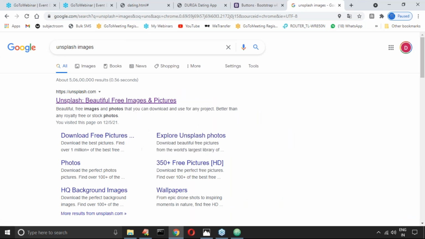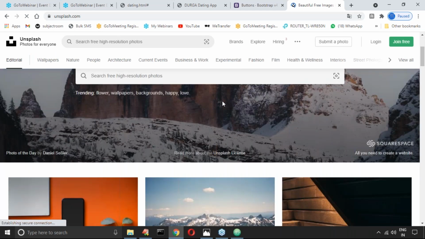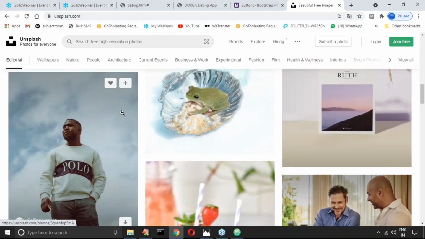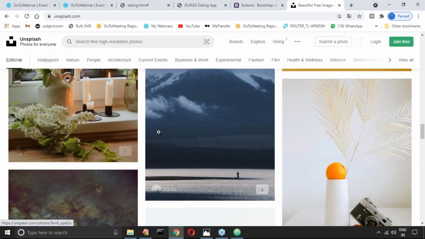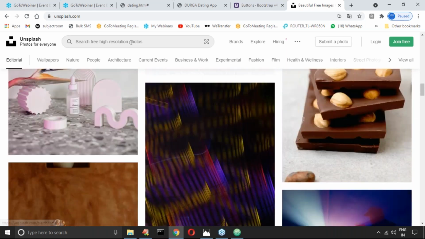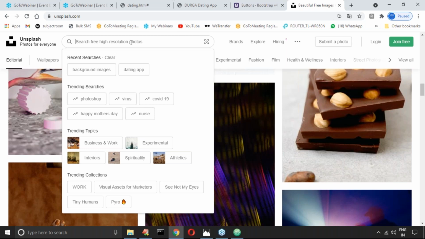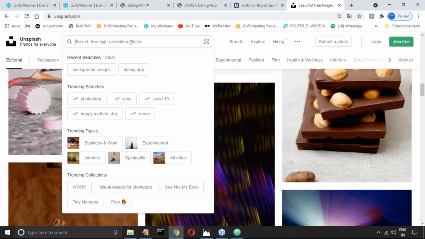Unsplash.com. Observe it very carefully. They provide multiple images, and you can choose whatever image you require. You can even search for the required images. Some might want to search for bar images or dating images, but that is not recommended in a live session.